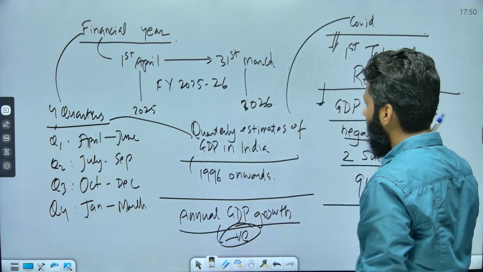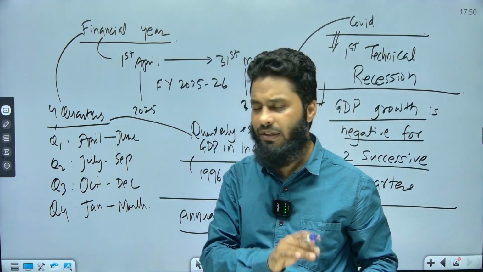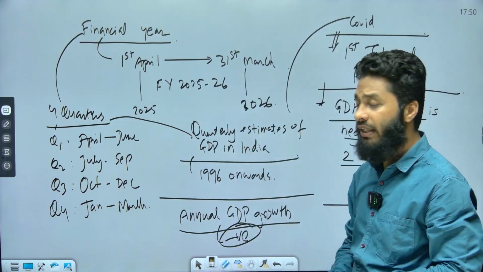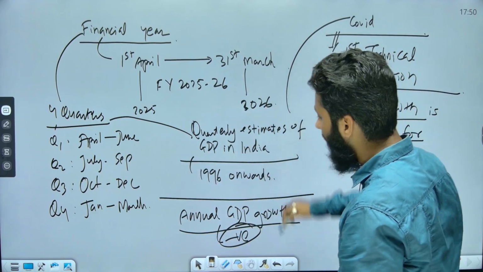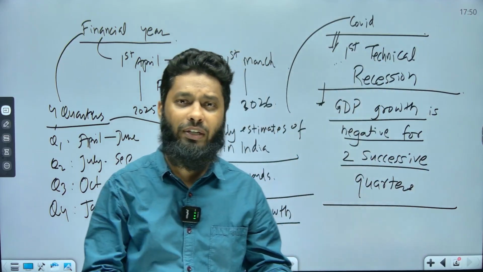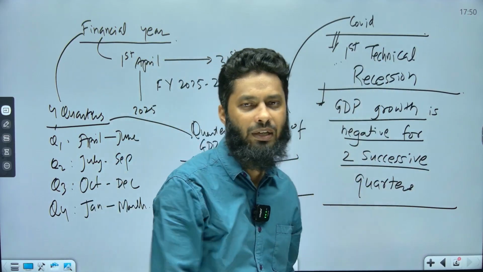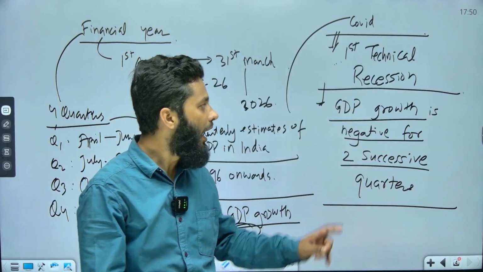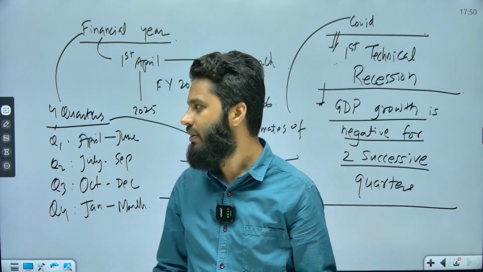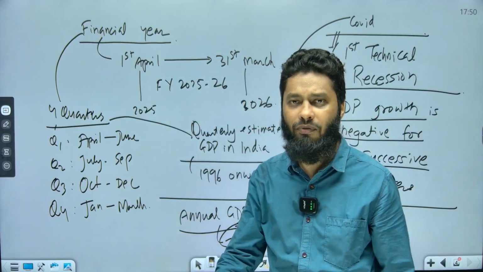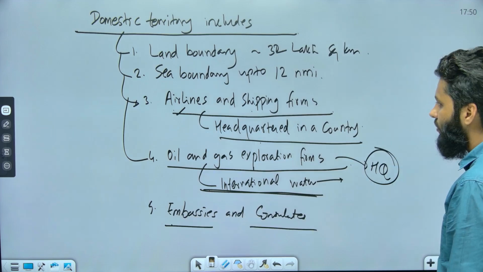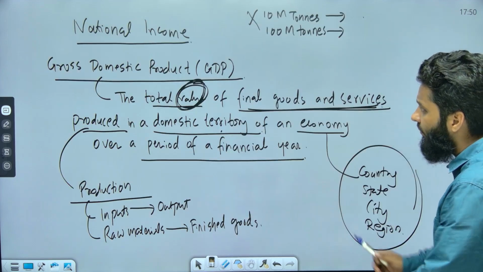That's why technical recession is different. It doesn't mean we had no recession before COVID; we had annual recessions, not technical ones based on quarterly estimates of GDP. I hope you have understood the definition of GDP.